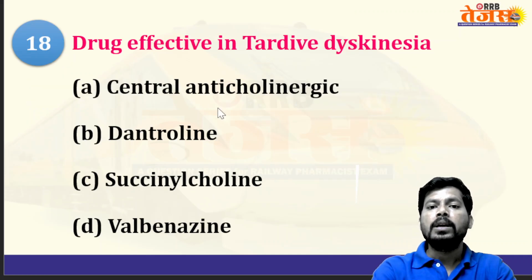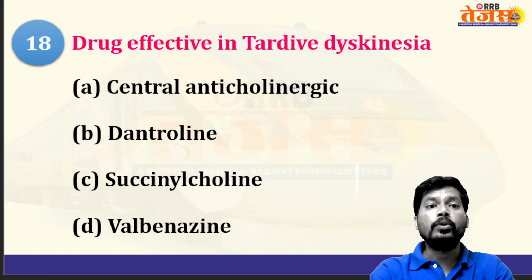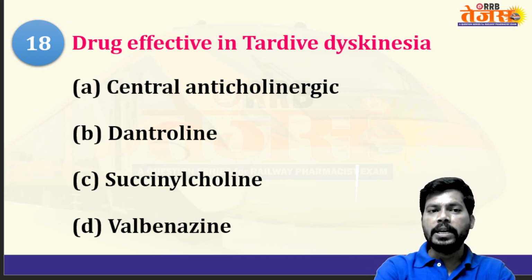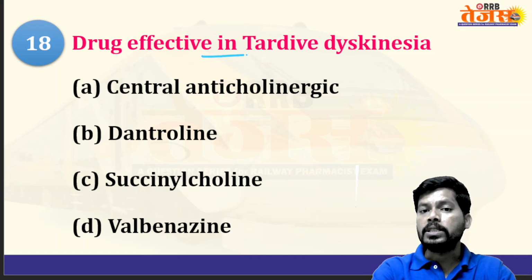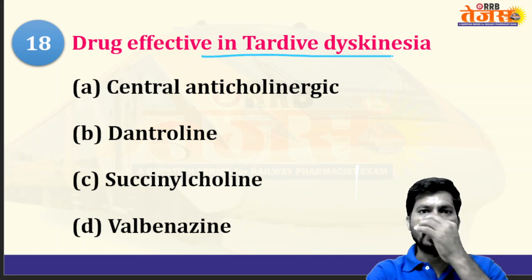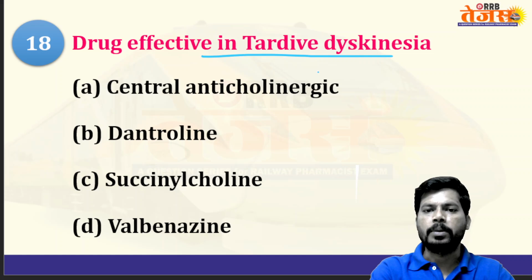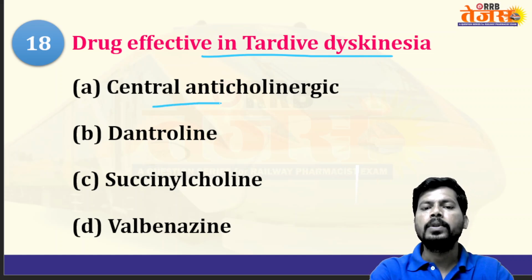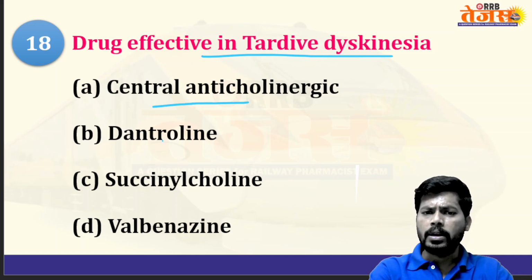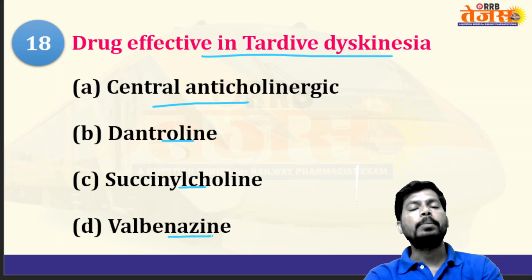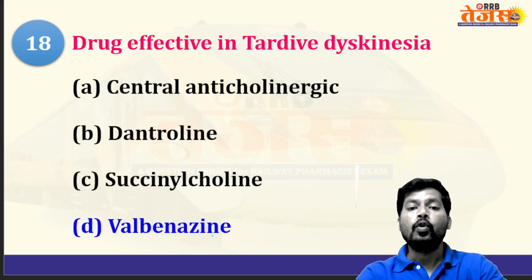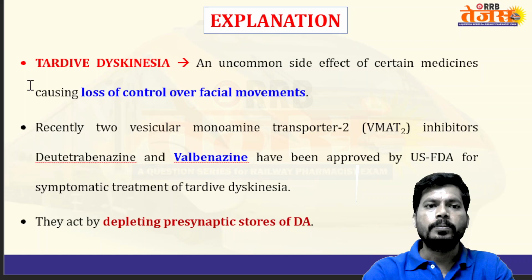Very nice. Next: the drug effective in treatment of tardive dyskinesia. Tardive dyskinesia is a type of movement disorder, that is, an extrapyramidal symptom. The options are central anticholinergic, dantrolene, succinylcholine, valbenazine. The answer is valbenazine. So let's see the discussion for more clarity.